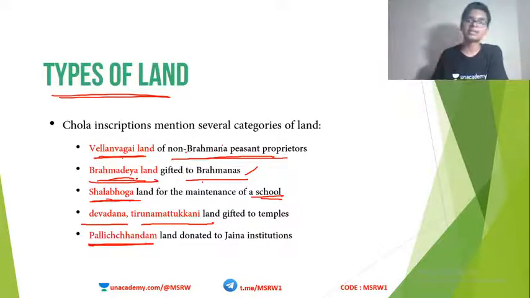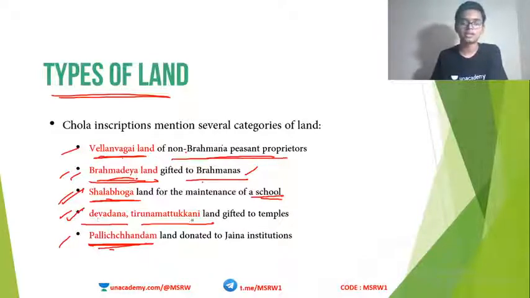Okay, and such land grants were known as Pallichandam. These are also very, very important for your prelims. Okay, Vellalan Vagai, Brahmadeya, Shalabhoga, Devadana and Tirunamattukani. Finally, Pallichandam. Won't forget, I will upload the PDF in my Telegram channel. Make sure to study from it.